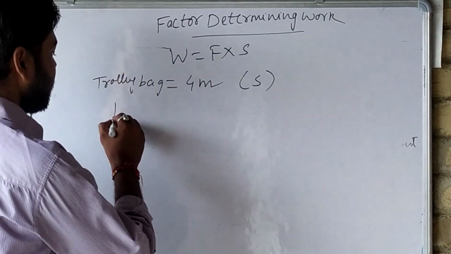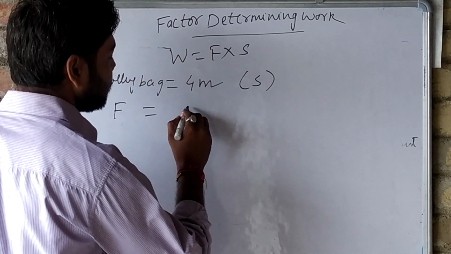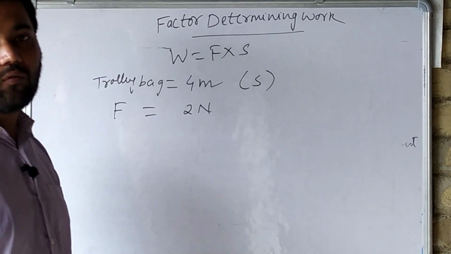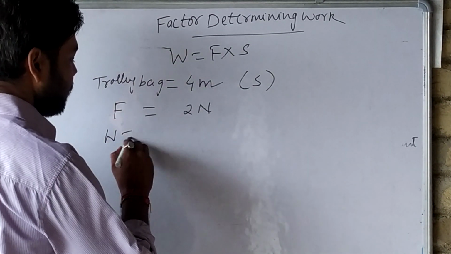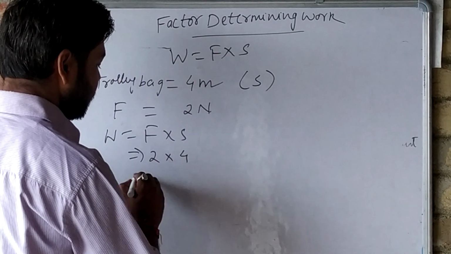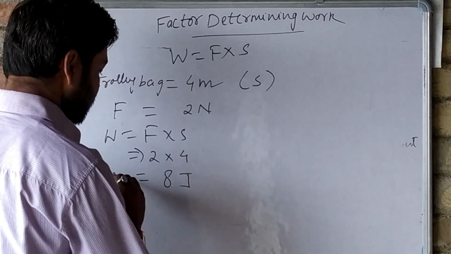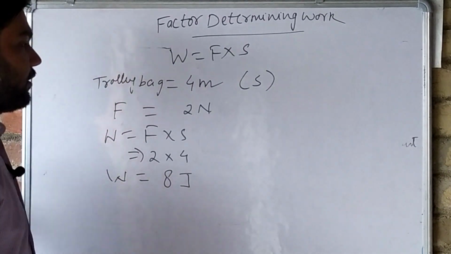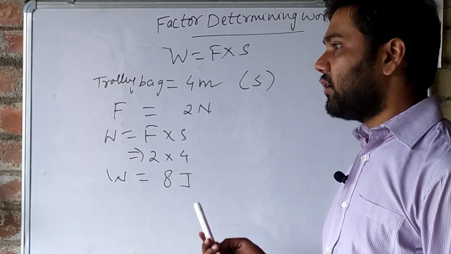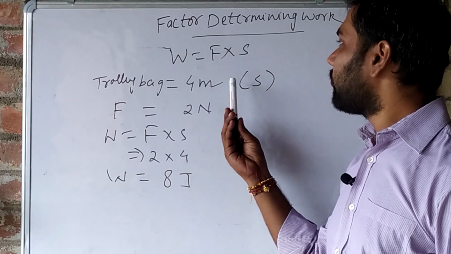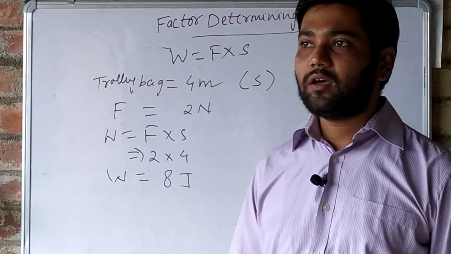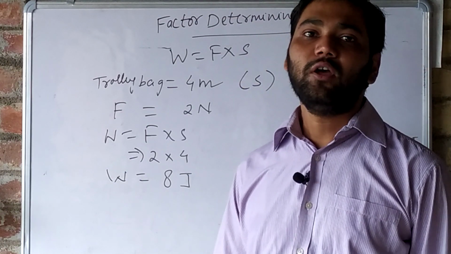And how much force are we applying? Suppose we are applying 2 Newton force. So what is the work done? Work done equals F into S, that is force into displacement. Force is 2 Newton, displacement is 4 meter. 2 4s are 8 joule. 8 joule work is done. So work equals force into displacement. This is the way we find work from the force and displacement if known.